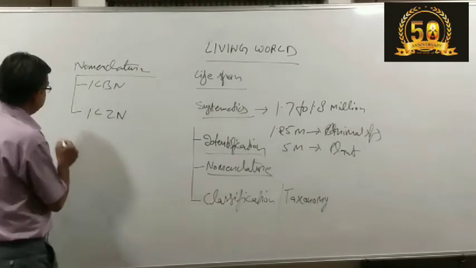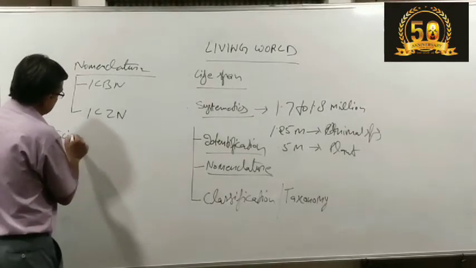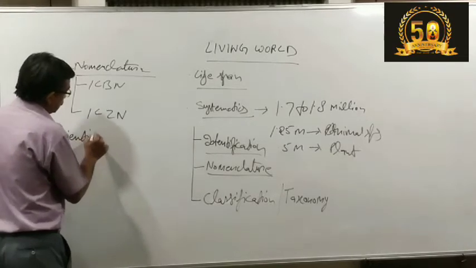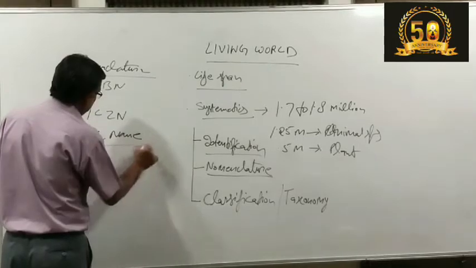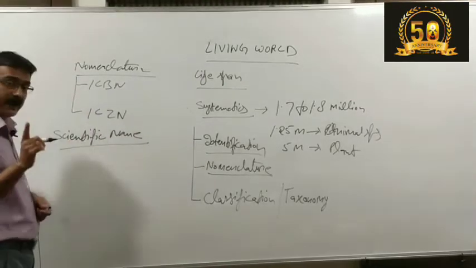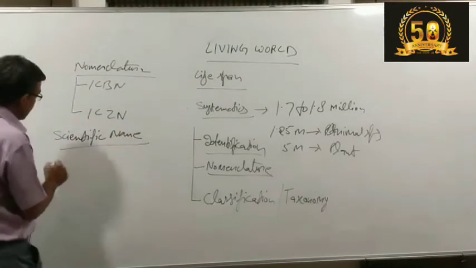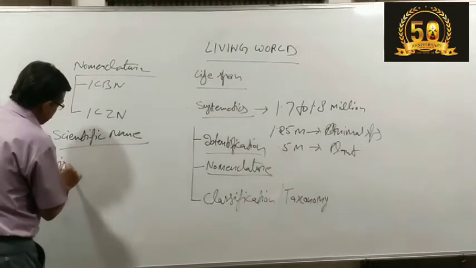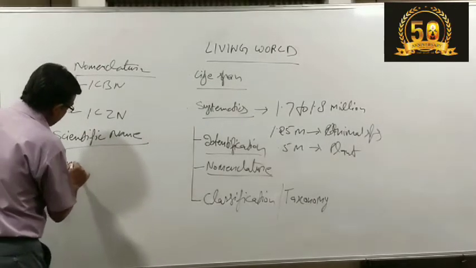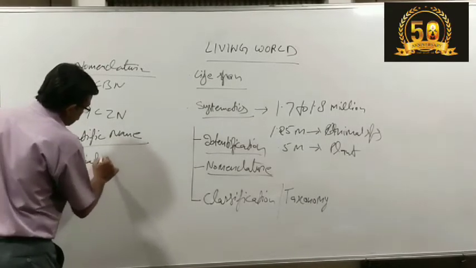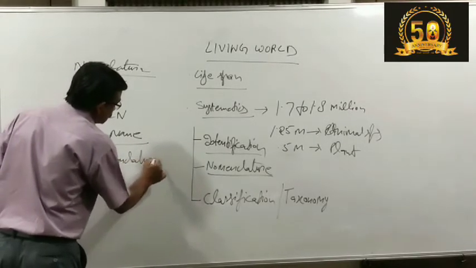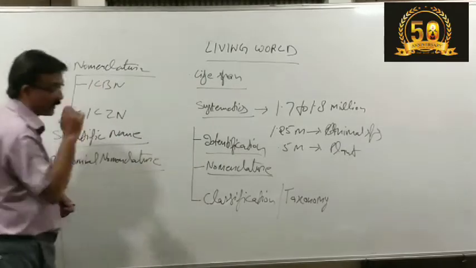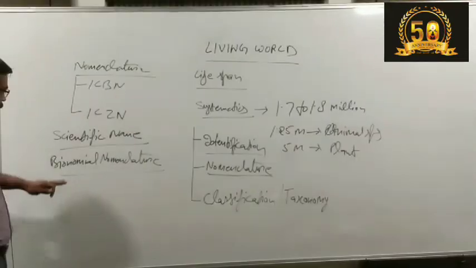This scientific name, or scientific naming procedure, is known as binomial nomenclature.